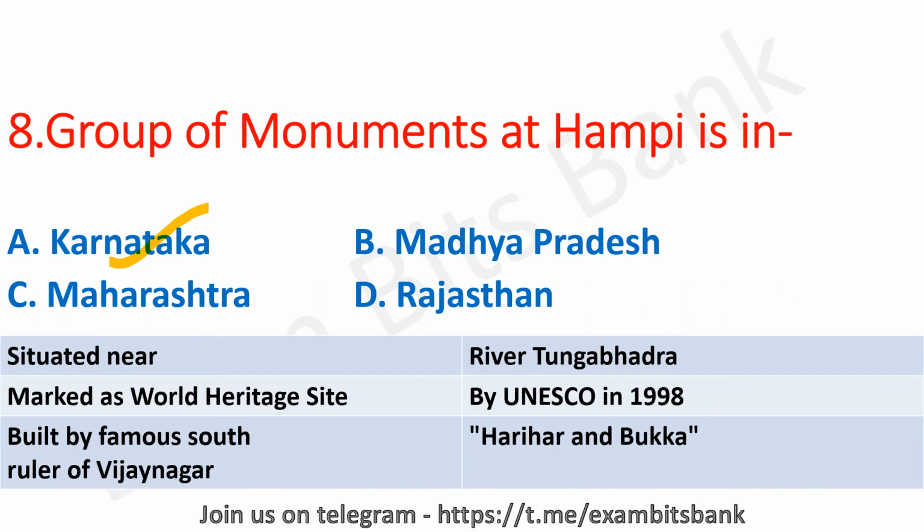The monuments at Hampi are situated near river Tungabhadra, and it was marked as a World Heritage Site by UNESCO in the year 1998. And the monuments were built by famous south rulers of Vijayanagar kingdom. They are nothing but Harihar and Bukka. A few points to be noted. Moving on to next question.